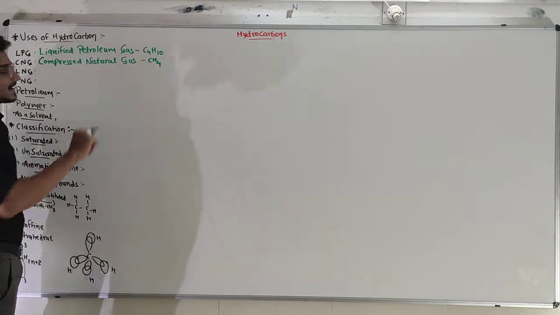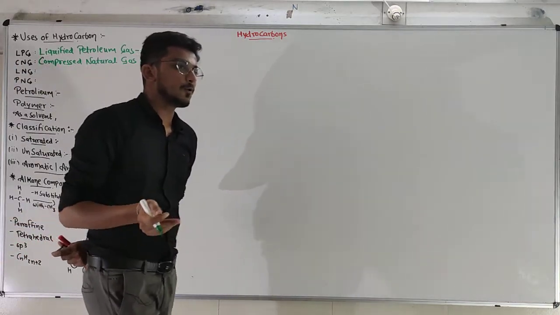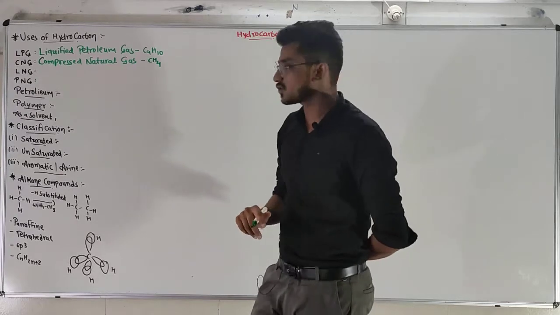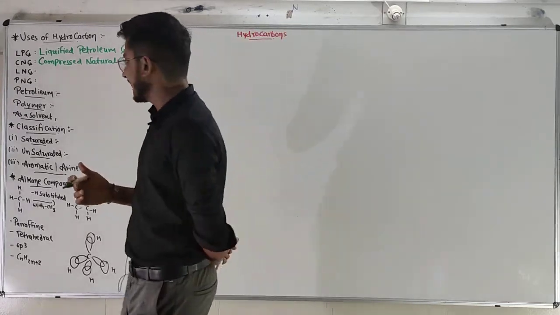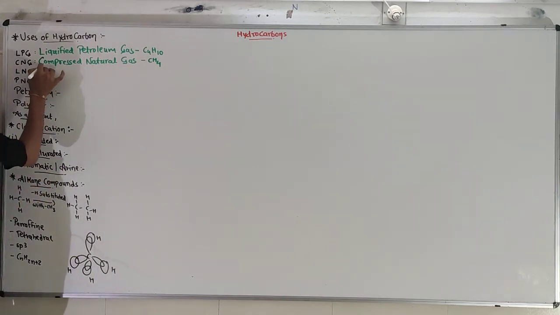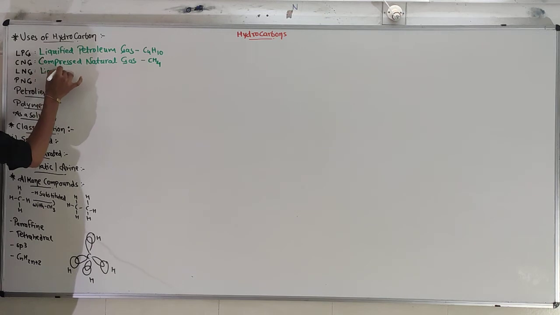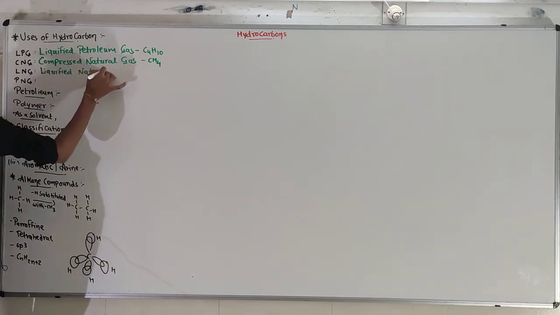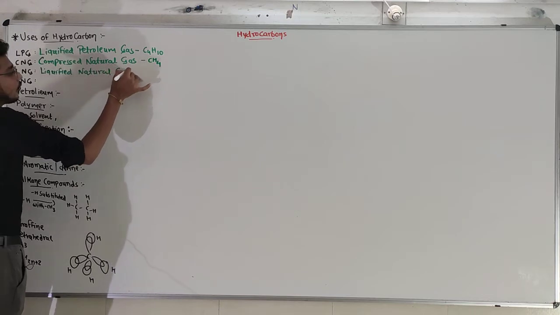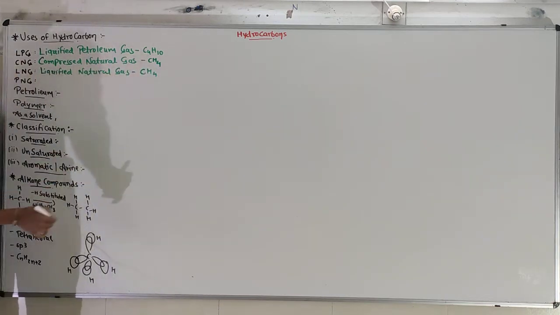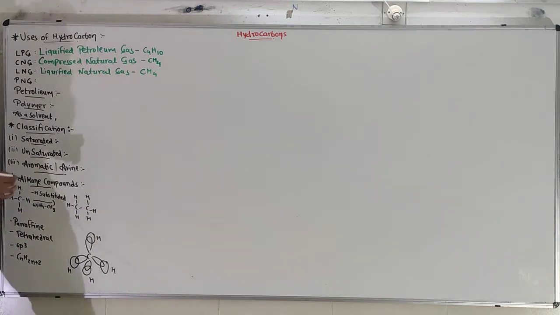These two terms are well known to us because we already identified them in the previous standard, in the 10th also: what is LPG and what is CNG. Let's talk about LNG, liquefied natural gas, a more pressurized form of CNG. Its constituent is also methane, CH4.